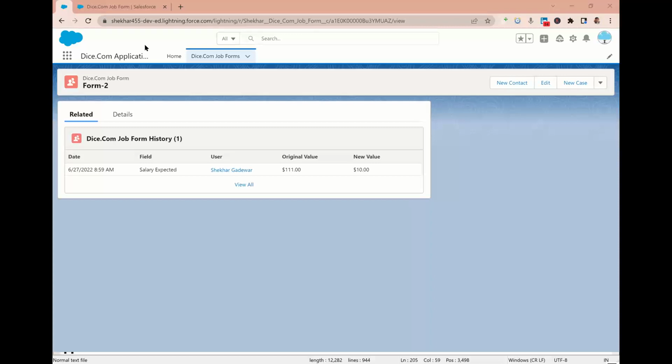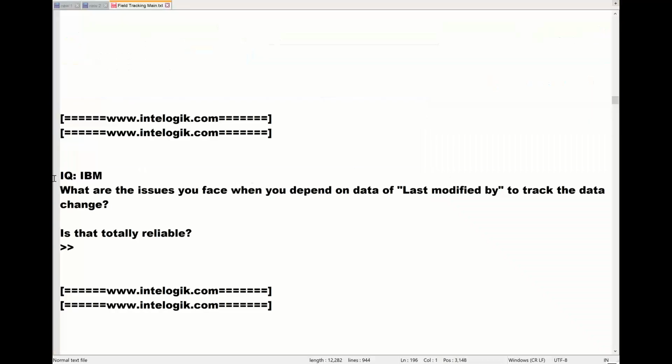And guys, now let me tell you one more thing. This is the interview question asked in IBM. What are the issues you faced when you depend on the data of last modified by to track the data changes? Is that totally reliable? What will be your answer? Any guess?